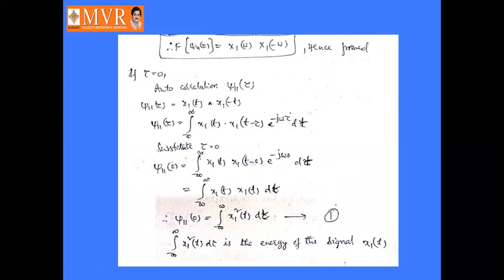If tau becomes 0, the autocorrelation J11 of tau becomes J11 of 0, so replace tau by 0 in the above expression. J11 of 0 is equal to the integral from minus infinity to infinity of x1 of t into x1 of t minus 0 into e power 0 dt. E power 0 is 1, so it becomes x1 of t into x1 of t dt, that is x1 square t dt. The integral from minus infinity to infinity of x1 square t dt is the energy of the signal x1 of t.